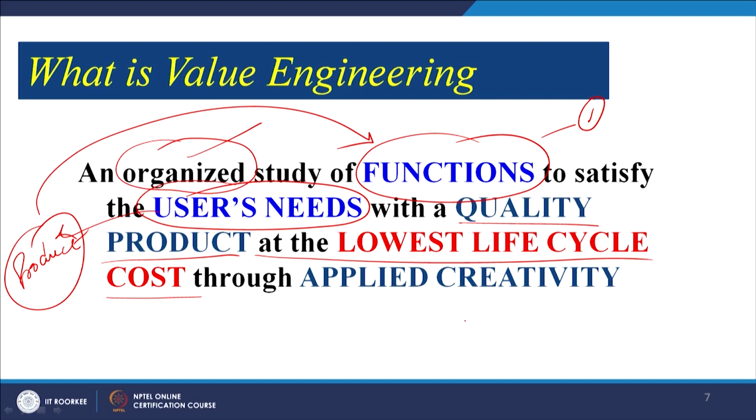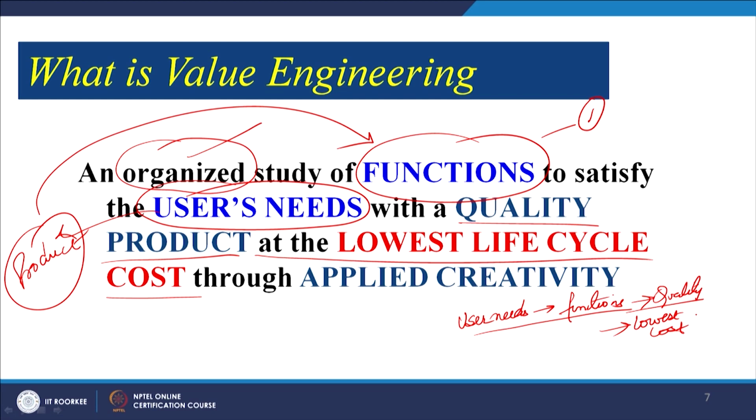If I write, there are user needs which may translate into the functions. We have to achieve these user needs translated into functions at a very high quality standard and at the lowest possible cost.